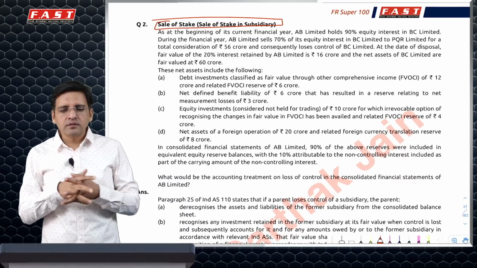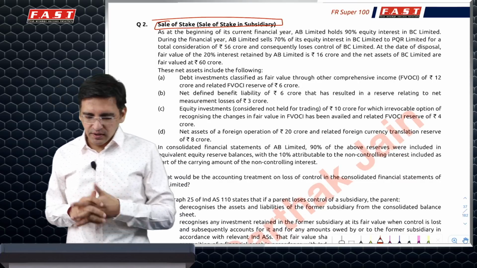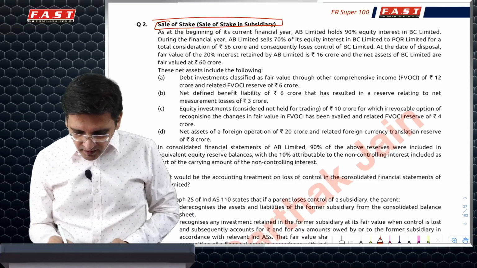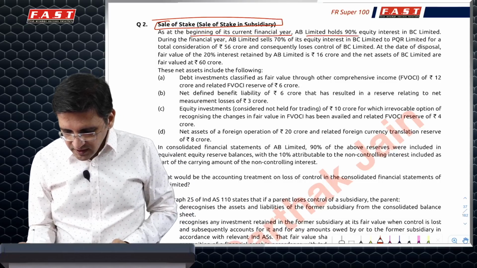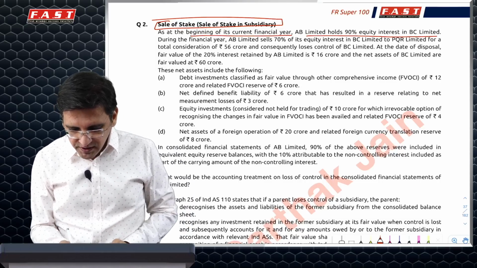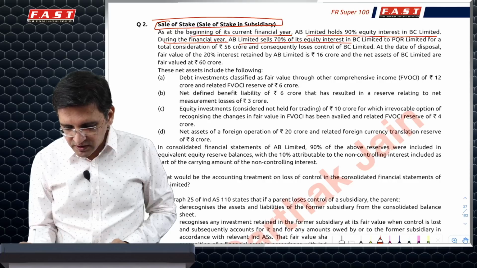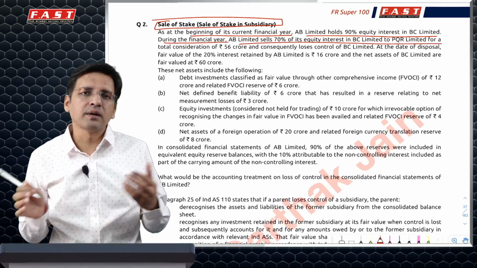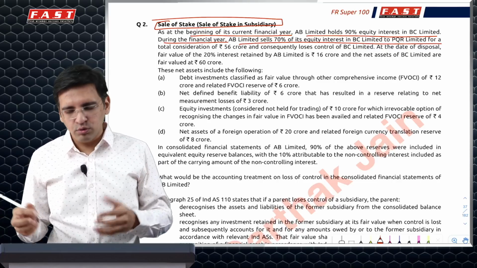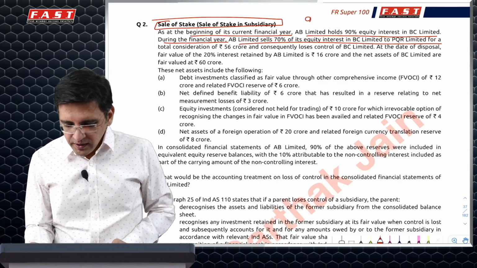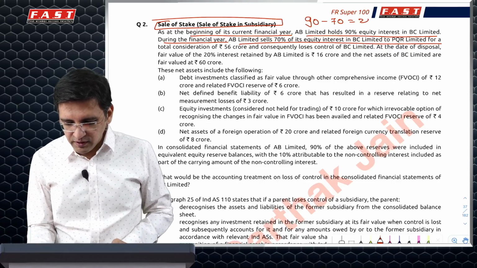Next, we have another question relating to sale of stake in a subsidiary. Decent, good question. It says at the beginning of the current financial year, AB Limited has 90% interest in BC. During the financial year, it sells 70% of interest in BC to PQR. So it becomes an associate or a normal investment, but is no more a subsidiary. I've lost control. It is 90 minus 70, left with 20.